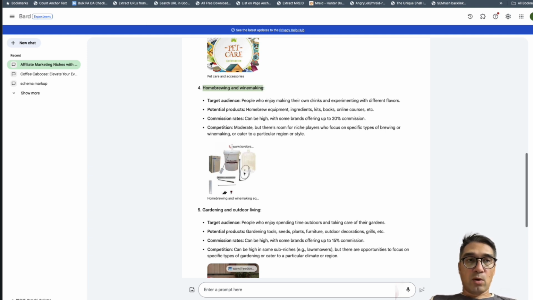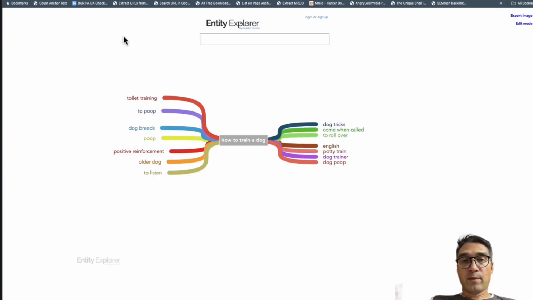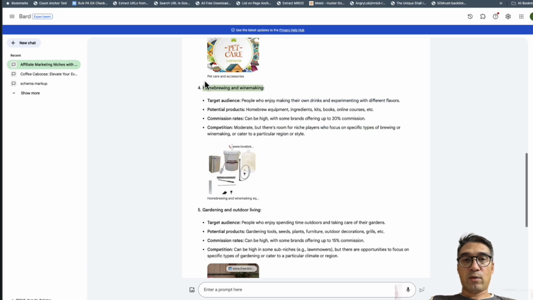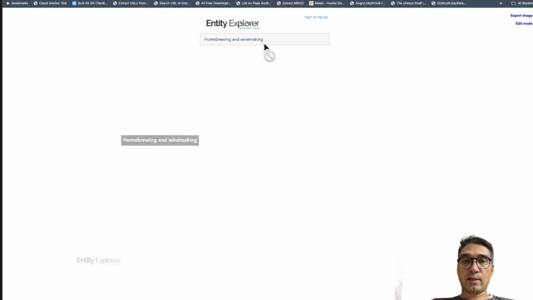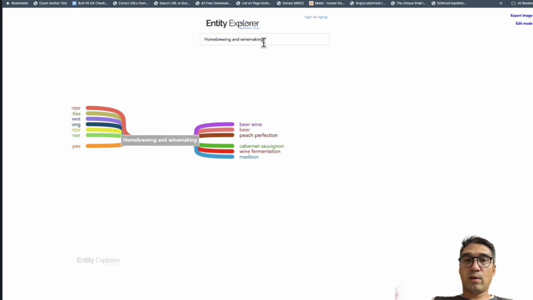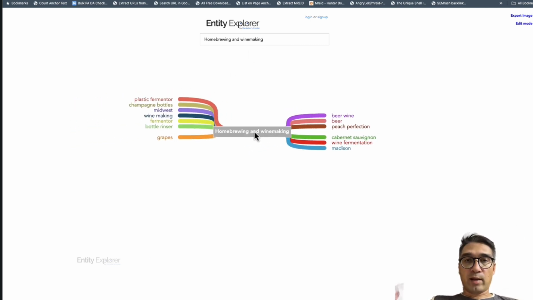And over here is the tool that I was talking about. Now, if I wanted to start a website for homebrewing and winemaking, the next step will be to go to entityexplorer.com. Again, I don't know who made the tool, where the tool has come from, whatever, but this is a tool I use. I'm not affiliated with it. So I pasted in homebrewing and winemaking, and this is the first step towards doing keyword and entity research. So I want to know what's happening. I'll drag this here to the middle.